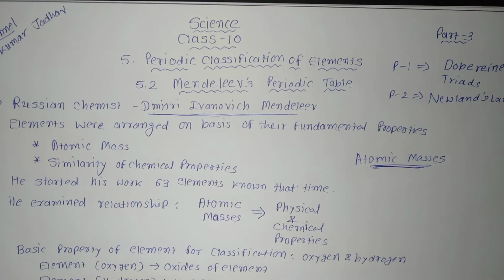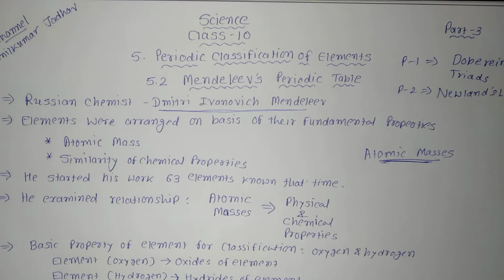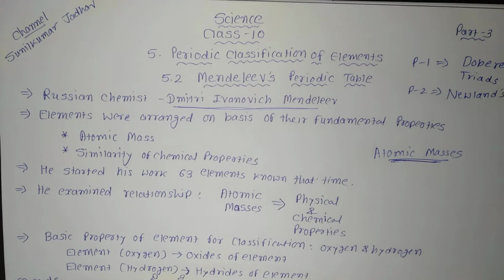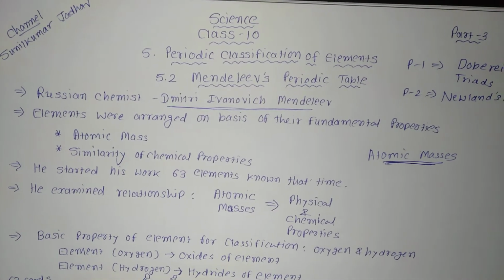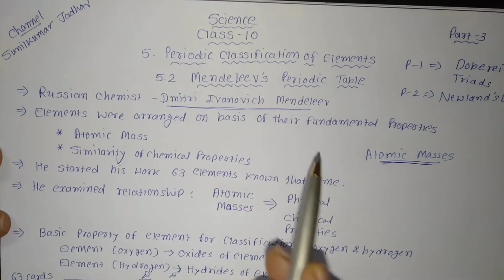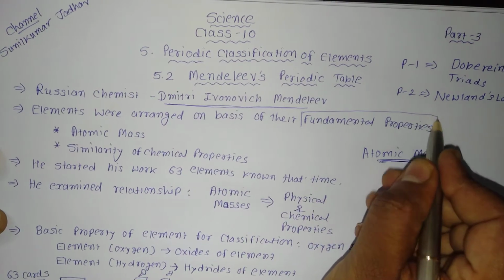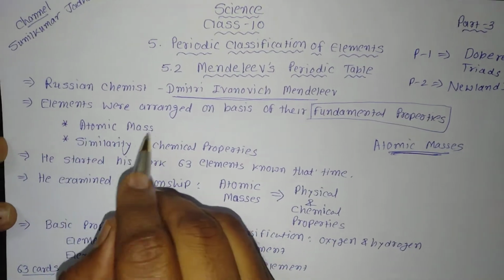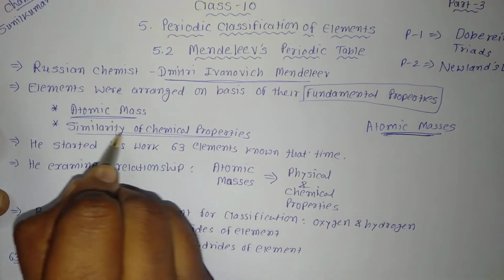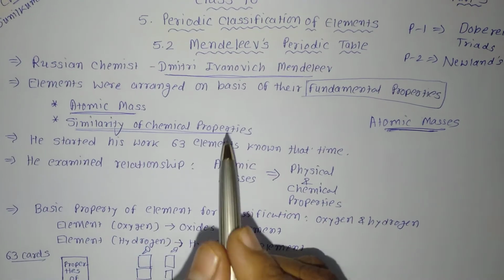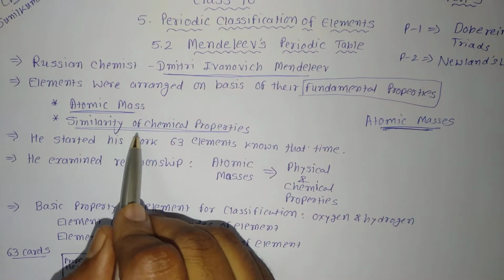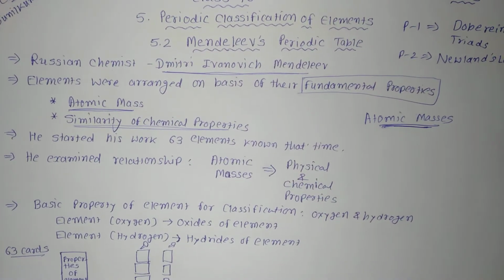He was the most important contributor to the earlier development of the periodic table of elements, wherein the elements were arranged on the basis of a fundamental property, the atomic mass, and also on the similarity of chemical properties. Which fundamental properties are there? That I have written here. It was classified on the basis of atomic mass and similarity of chemical properties. So we can say that Mendeleev's periodic table is made on the basis of atomic masses and similarity of the chemical properties of different elements.